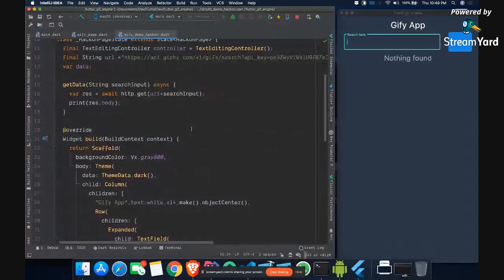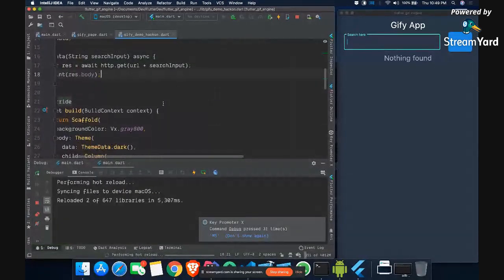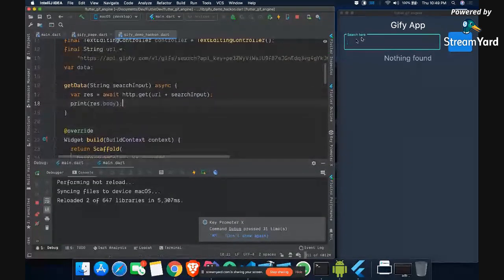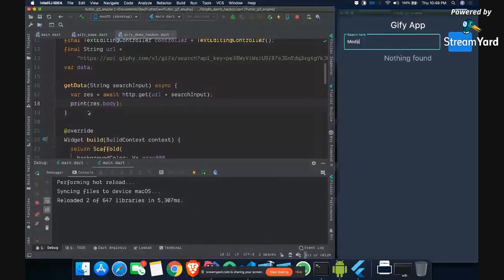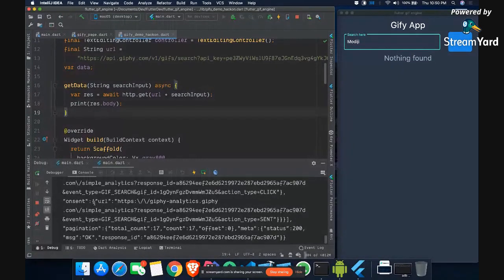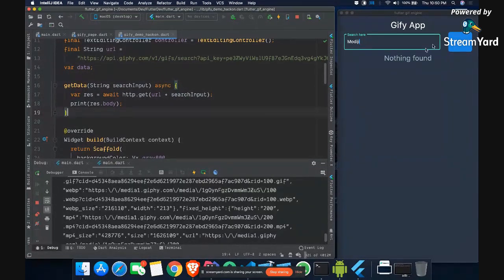So now if I refresh it, I'll also open the debug console. So let's just perform this operation. Now you can see our hot reload is done. Now if I search here something, let's say I am saying Modi ji again, and if I press on go, then you will see something happened, and yes, you can see we got some data here, right? It is printing the data, but nothing is happening on the screen.